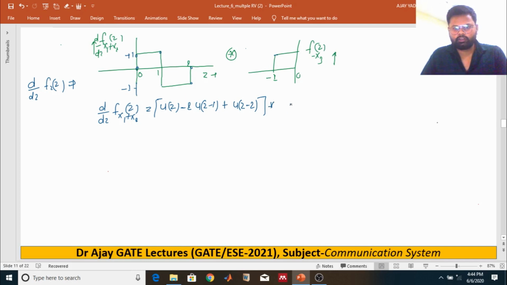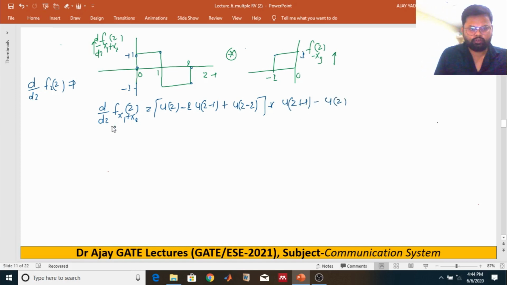We can say that this one is u of z plus 1 minus u of z. So this I'm going to convolve with this one, right? What you get if two step signals are convolved? Convolution of two step signals always gives the ramp signal.